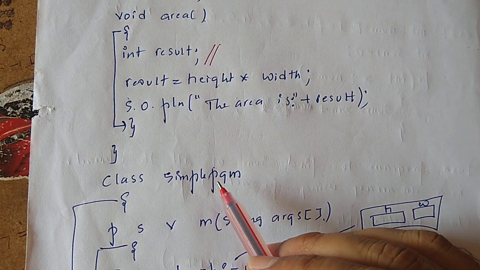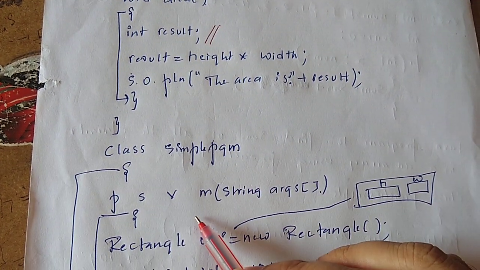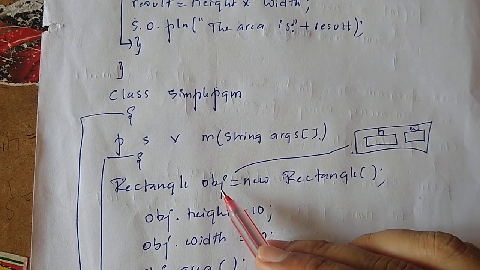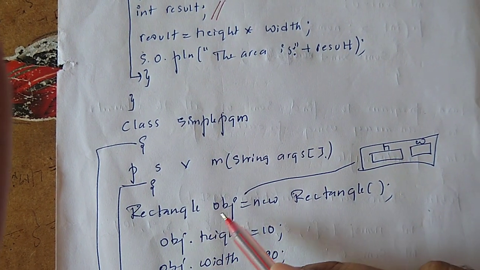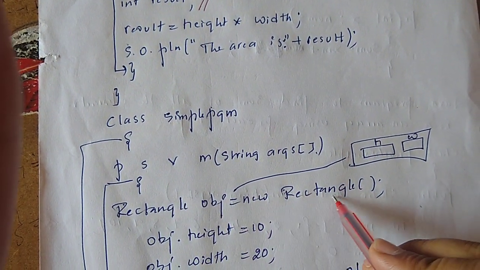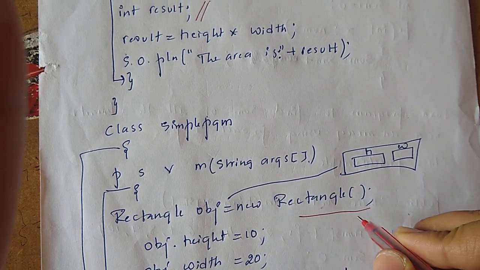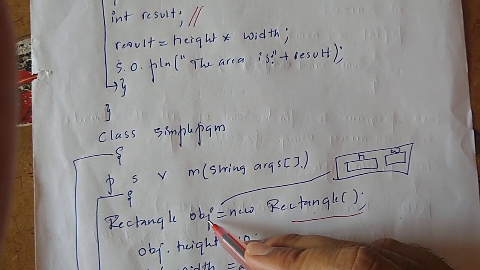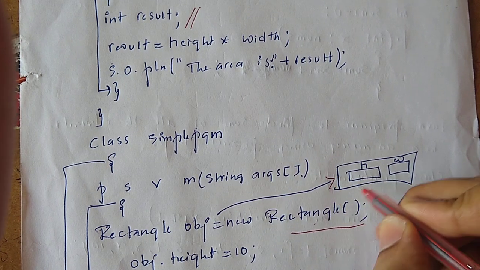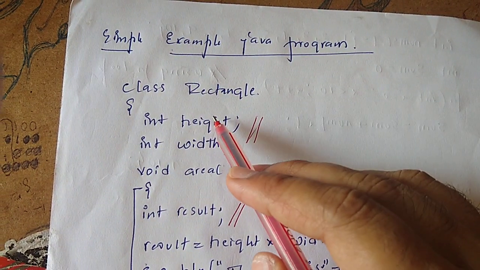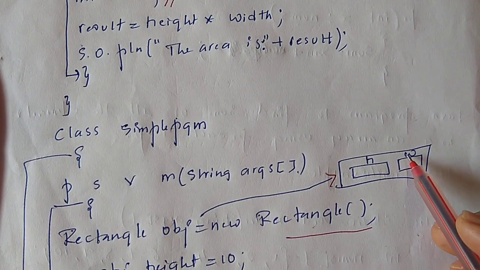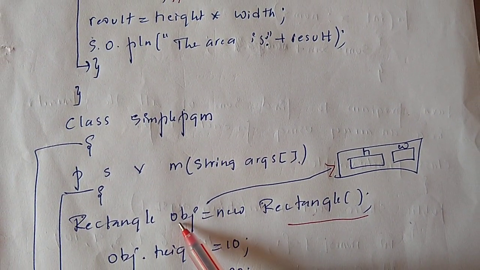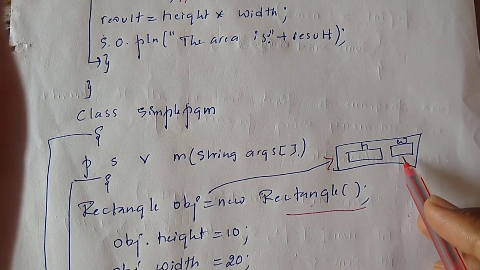Then I have another class named SimpleProgram, within which there is a public static void main, and I'm creating an object of type Rectangle. How to create it: class name, object name, new operator, again constructor calling. Once you create an object, space is allocated for the data members. We have two data members, height and width, and they will get space with respect to the object. So this is referring to this one.